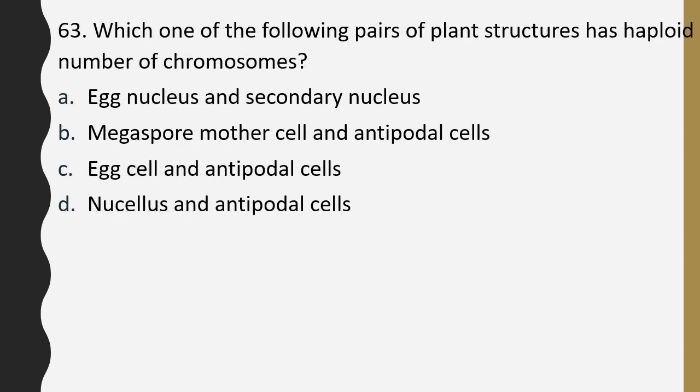Question number 63. Which one of the following pairs of the plant structures has haploid number of chromosomes? Egg nucleus and secondary nucleus, megaspore mother cell and antipodal cells, egg cells and antipodal cells, nucellus and antipodal cell. Which one of the following pairs of plant structure has haploid number of chromosomes? Correct answer is option C, egg cell and antipodal cells.